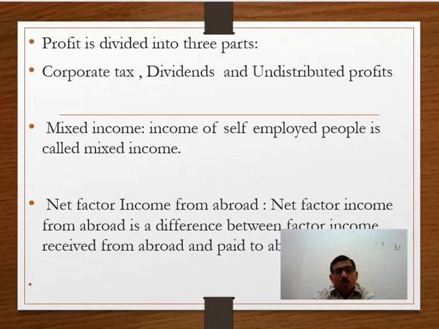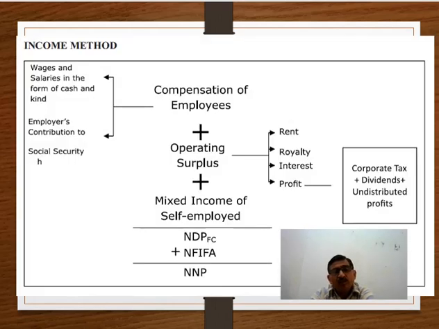Now, how to calculate national income by income method? In order to calculate national income by income method, we have to add all these four components. That is, we have to add compensation of employees, operating surplus, mixed income, and net factor income from abroad to find out the national income by income method.